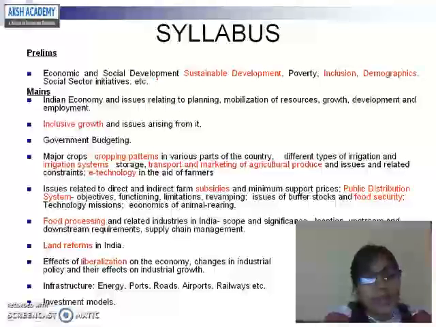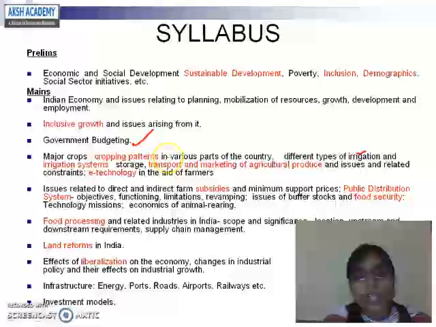And if you go for the mains syllabus, you will find Indian economy and issues relating to planning, mobilization of resources, growth, development and employment. Again, inclusive growth and issues arising from it, government budgeting, major cropping patterns in various parts of the country, different types of irrigation and irrigation systems, storage, transport and marketing of agricultural produce, and issues and related constraints, e-technology in the aid of farmers.